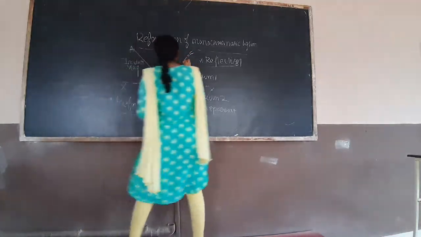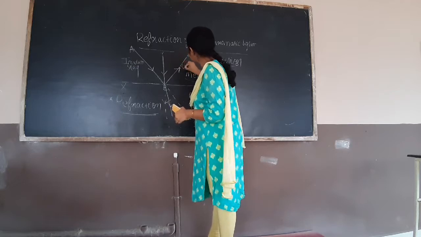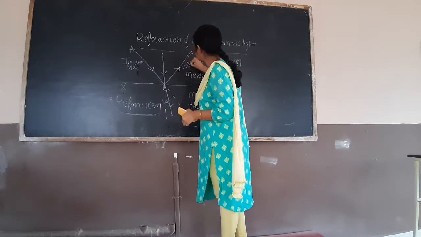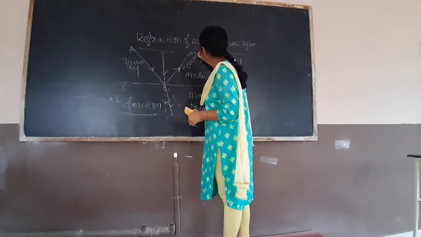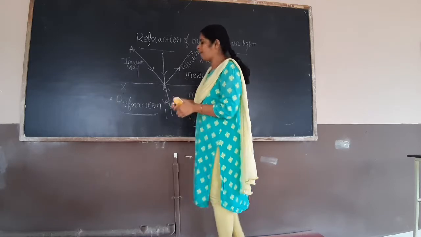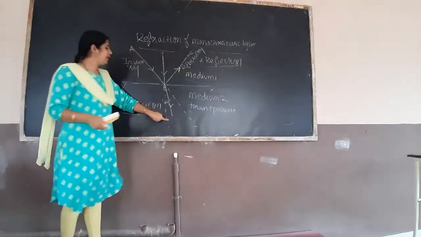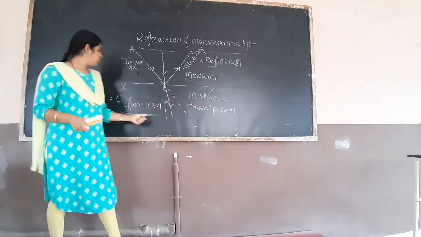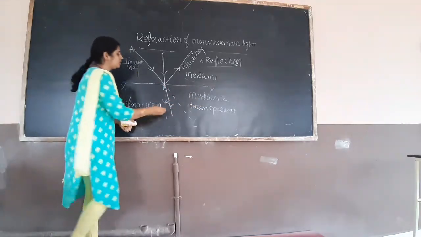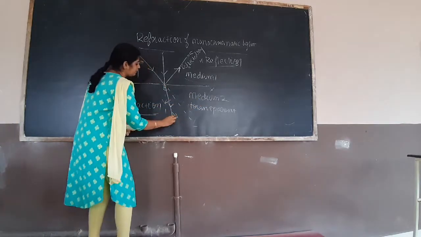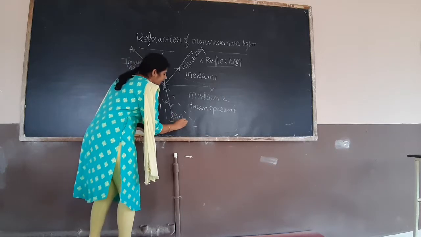So it is a reflected ray. Part of the light enters medium 2. So refraction process. So this ray is the refracted ray.